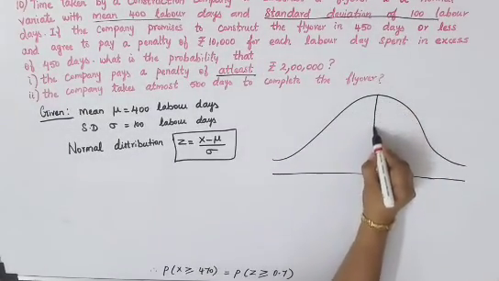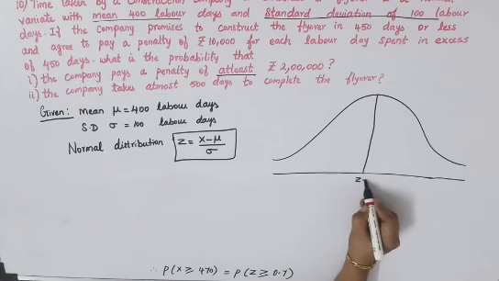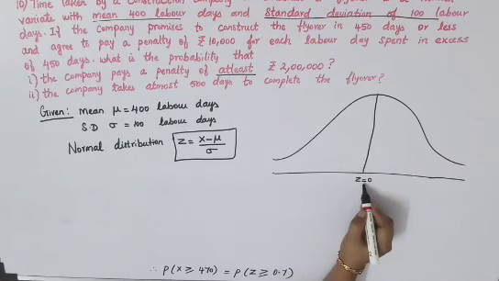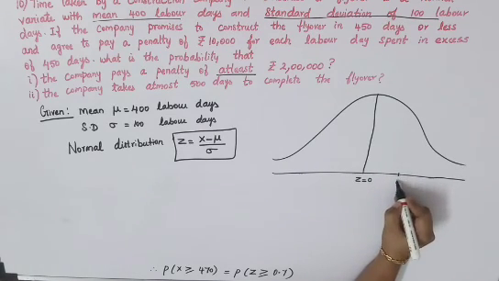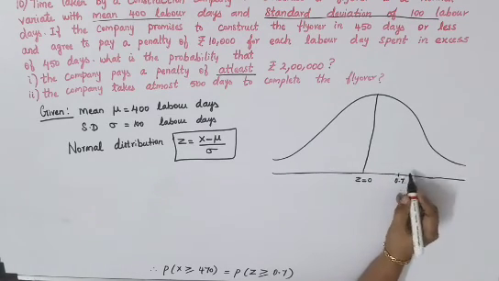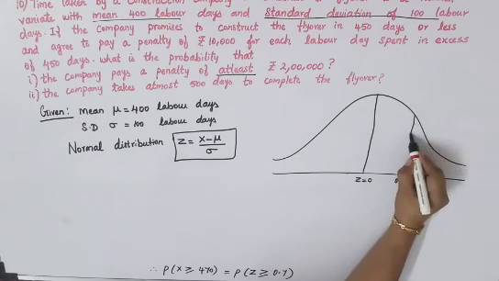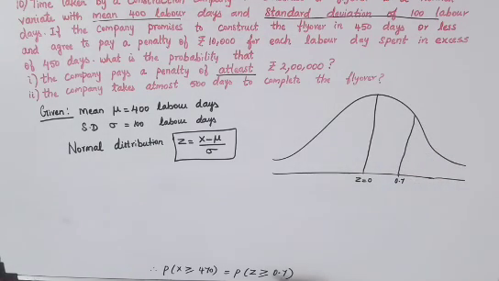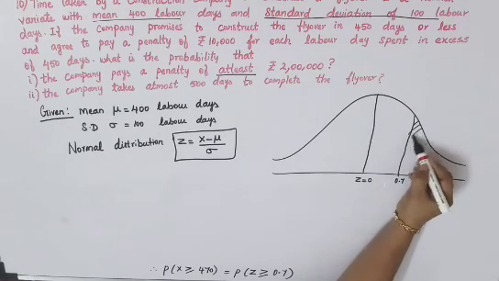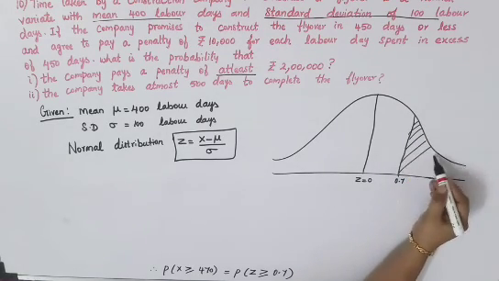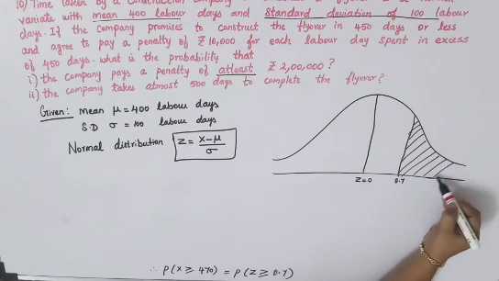Z is in the middle. Z is equal to 0 here. We need it greater than or equal to 0.7, so 0.7 will be here somewhere. Draw a line straight to that, and it is greater than or equal to 0.7. Greater means this side, so shade this region. This is the region we'll have to find.